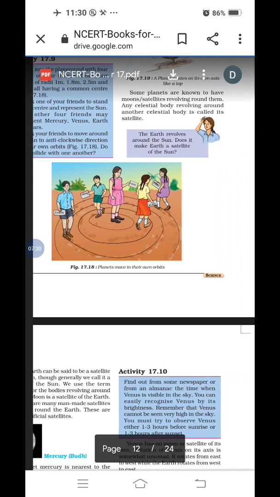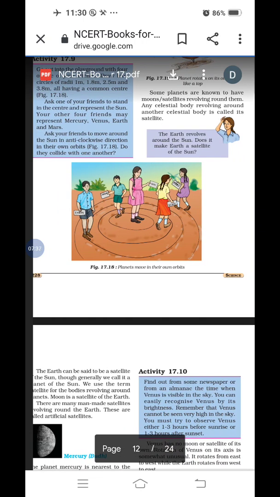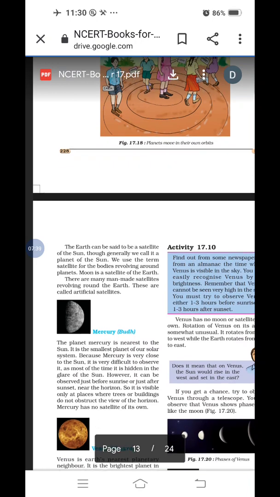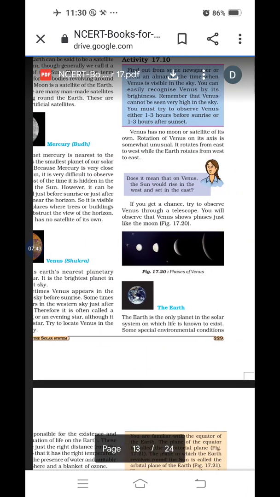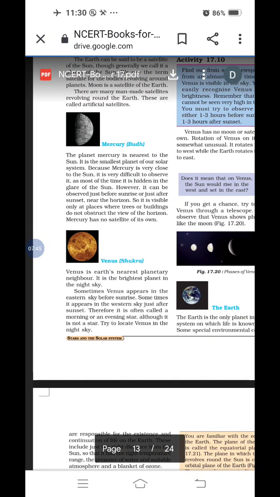I told you about the satellite. Some planets are known to have a moon or satellite. On page number 228, we will move to the next page, page number 229.